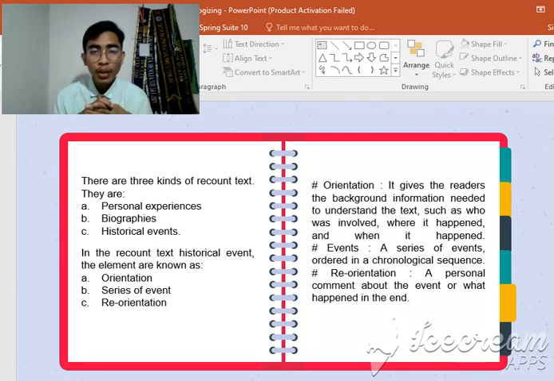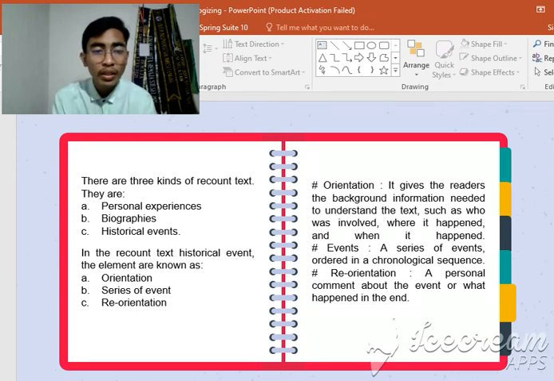And the second, biographies recount text, talks about particular people in this world, or especially in Indonesia, that we are going to talk about through the recount text. And the third, historical events, we are going to explore more in this section. We are going to learn about historical events, especially in Indonesia. And as we are aware, in recount text about historical events, the elements are known as orientation, a series of events, and reorientation.